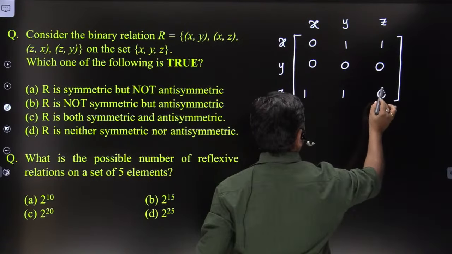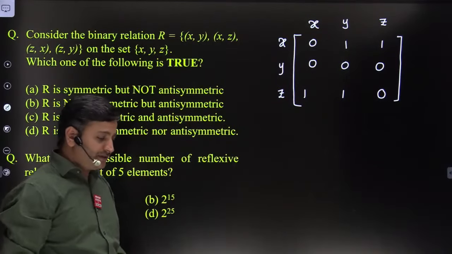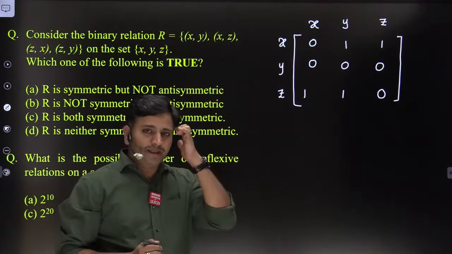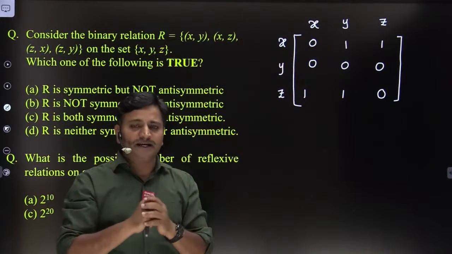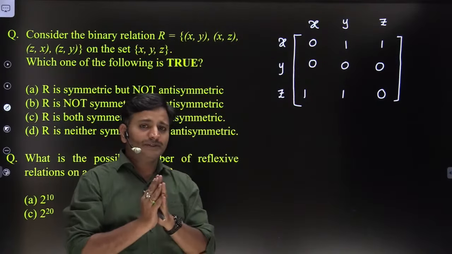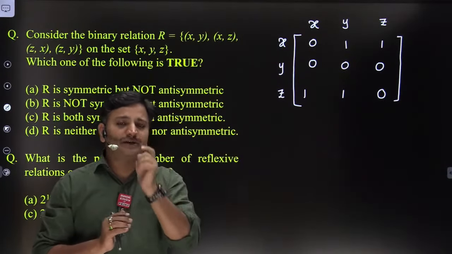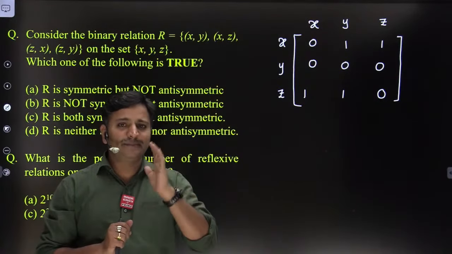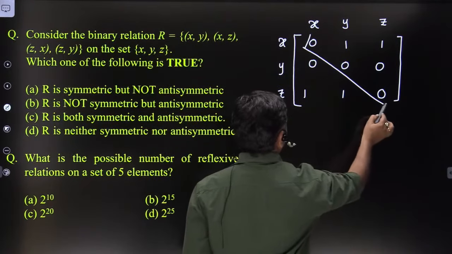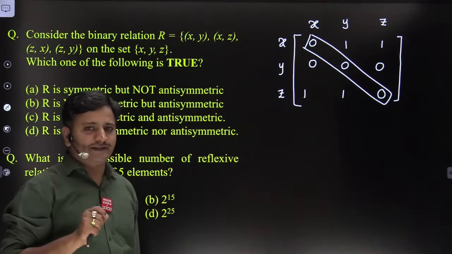Now you please forget about these options. Let me explain how we are going to answer these kind of questions in the exam hall, friends. First, represent relation in the form of matrix. After representing, first verify all diagonals are present or not. Suppose if all diagonal elements are present, friends, then we can say it is reflexive.